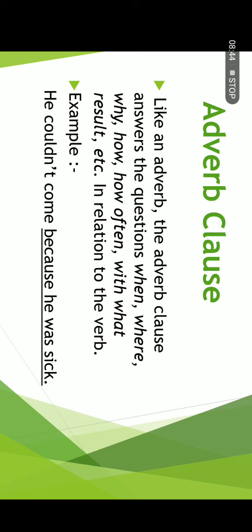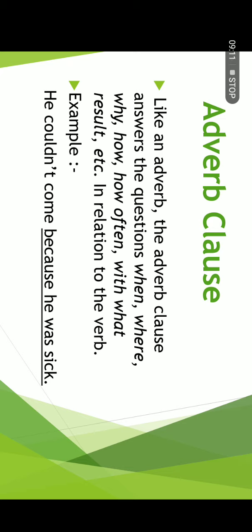Okay. So adverb clause is the clause that answers the questions when, कब, where, कहाँ, why, क्यों, how, किस तरह से, how often, with what result, etc. All these words are related to the verb. For example, he couldn't come because he was sick.